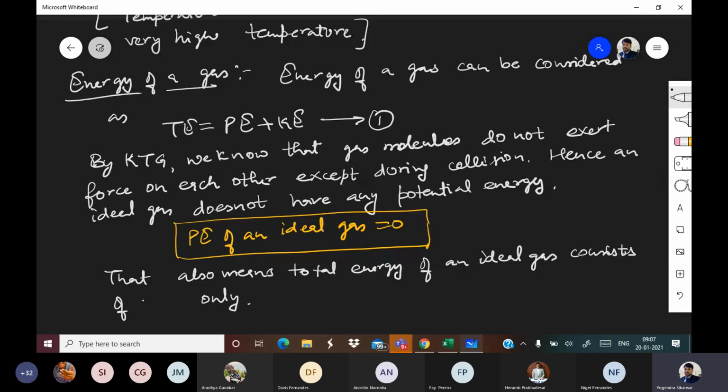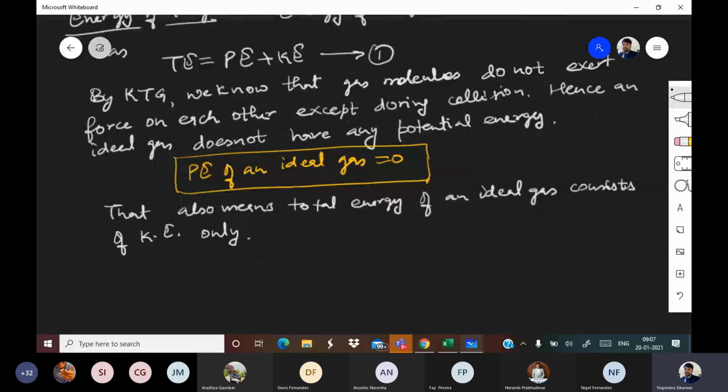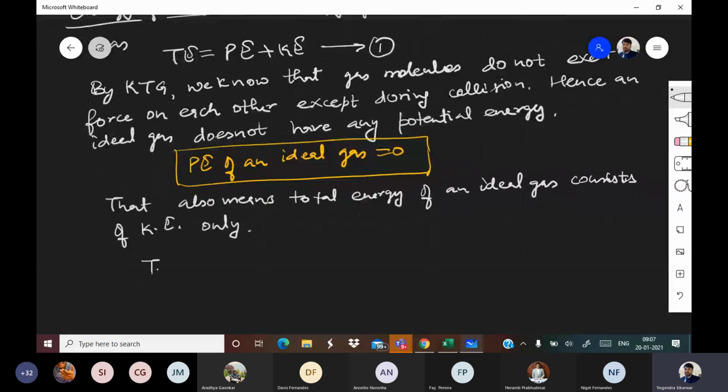I'm so sorry. That means total energy of an ideal gas consists of kinetic energy only. That means what type of energy it will be? So TE will be half mv square type.